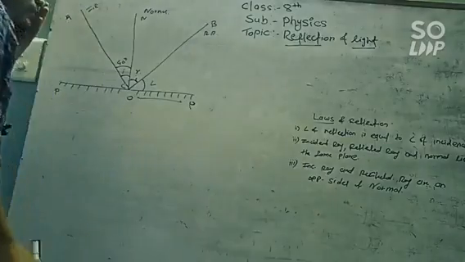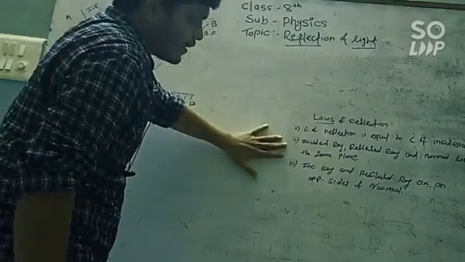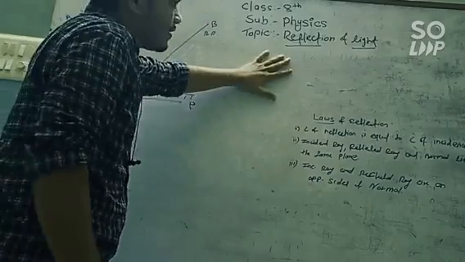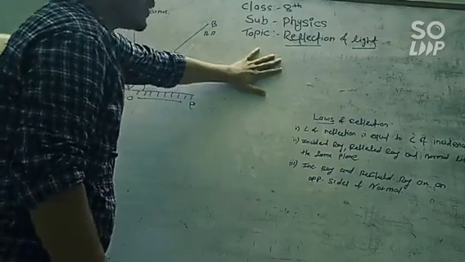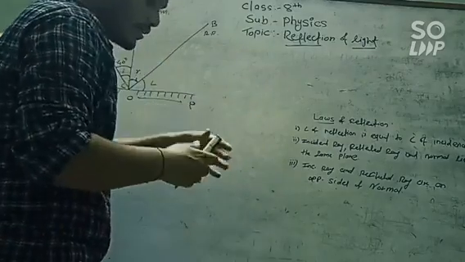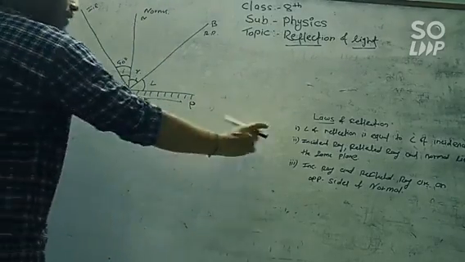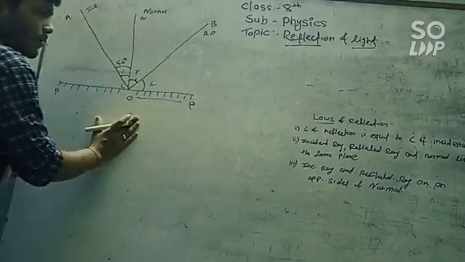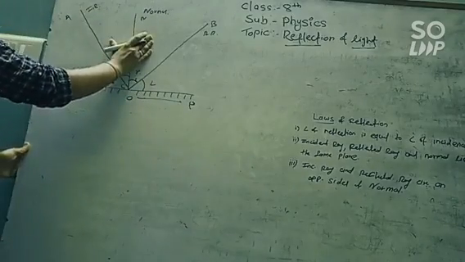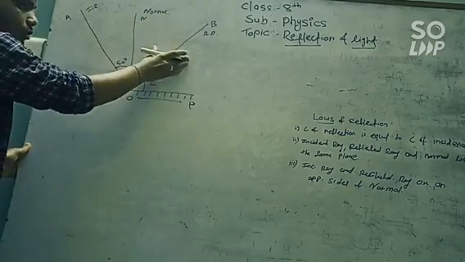Now what we have been studying till now is the reflection of light. There are three laws of the reflection of light. Now what is light? Light is nothing but radiation, electromagnetic radiation. What is electromagnetic radiation? It is radiation in which the electric and magnetic fields are perpendicular to each other. In the laws of reflection, only a few things are important: the incident ray, reflected ray, normal, angle of incidence, and angle of reflection.